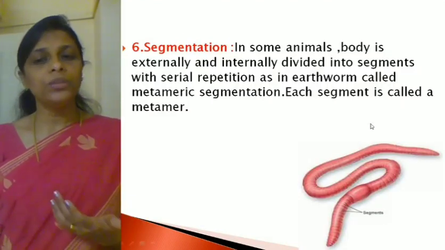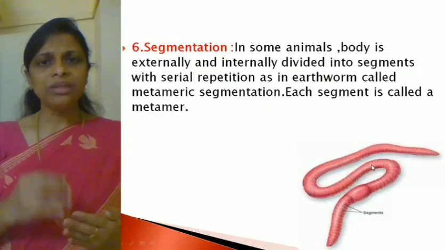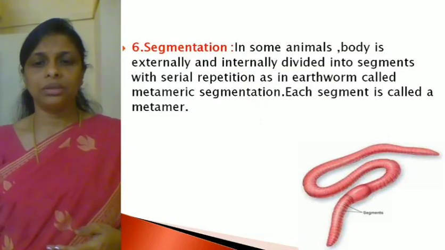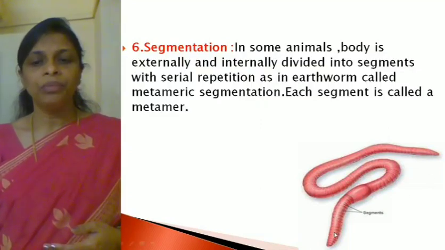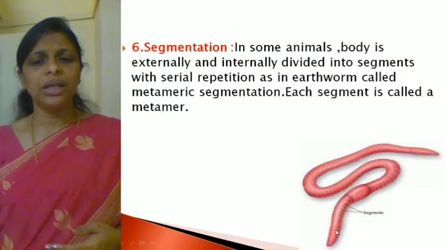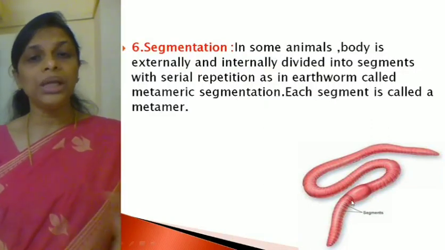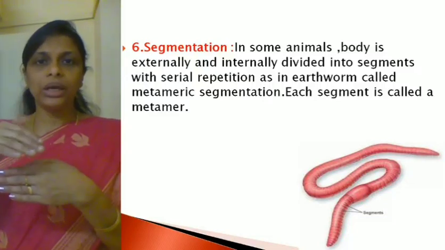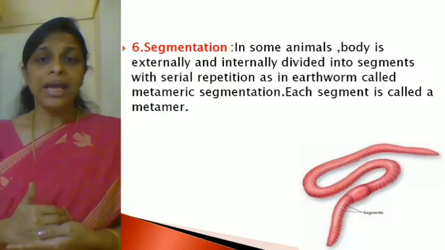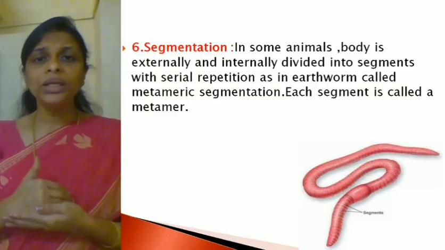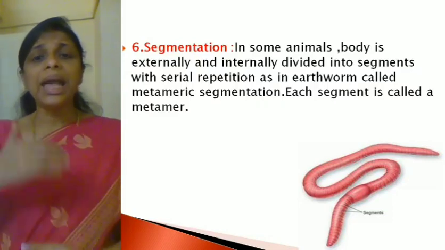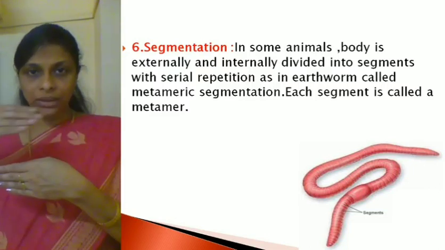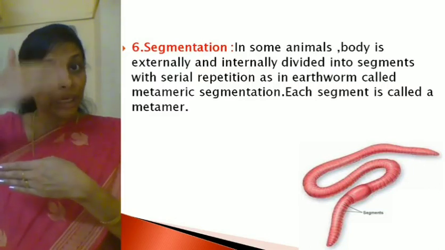Now, if you have observed an earthworm's body, you must have seen a number of small partitions. You can count these segments. So just see here, there are certain lines on it. These are not simply lines, they are all compartments or segments which are arranged one after the other. And these segments divide the body both externally and internally. It means the partition is not only found in the outer layer, it is found internally also.